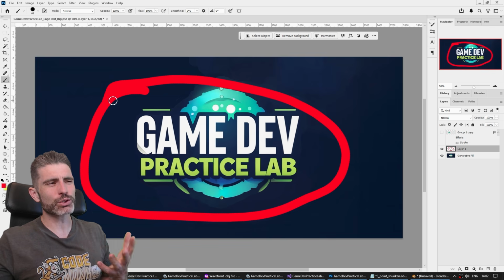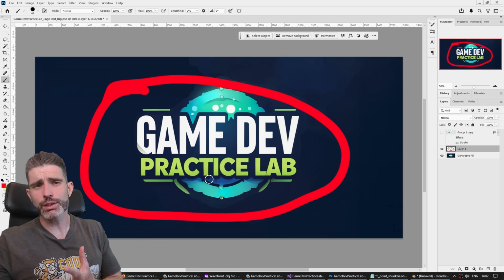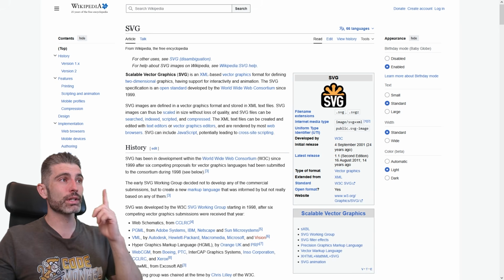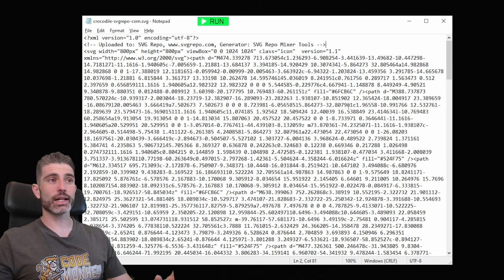That sounds good, but it's actually very annoying. So again, it would be really nice to be able to do it all in just one program. And thankfully we can do that. We actually have the SVG file format. Here it is, and again, it's super simple.